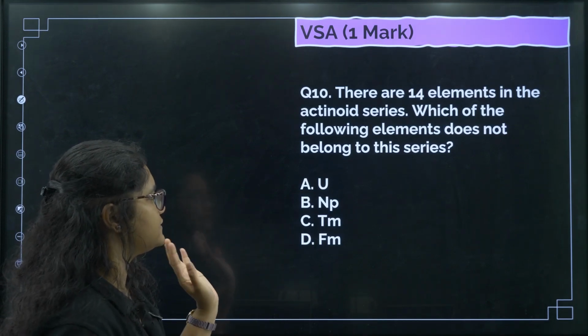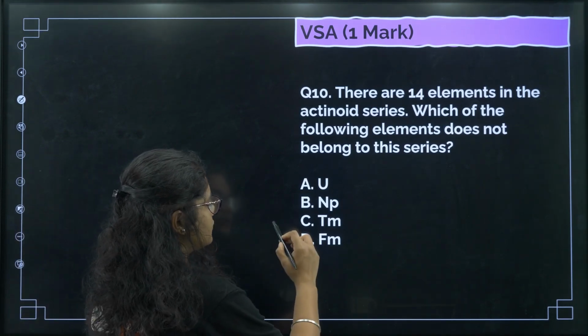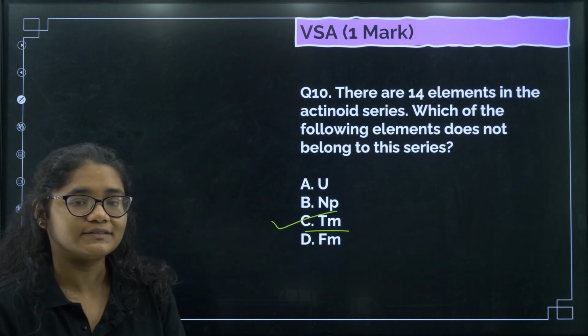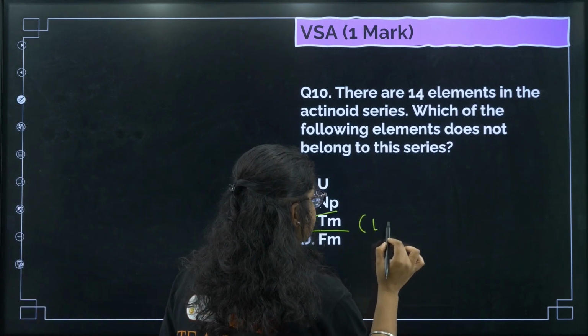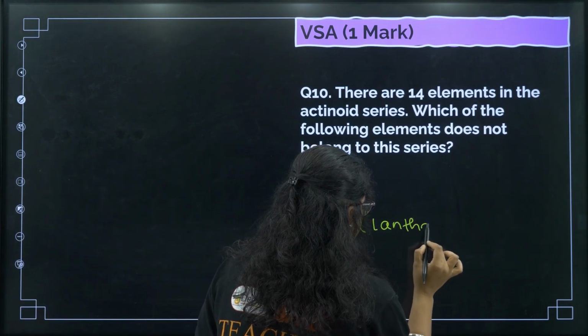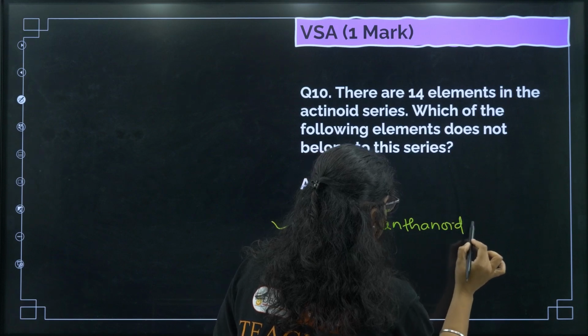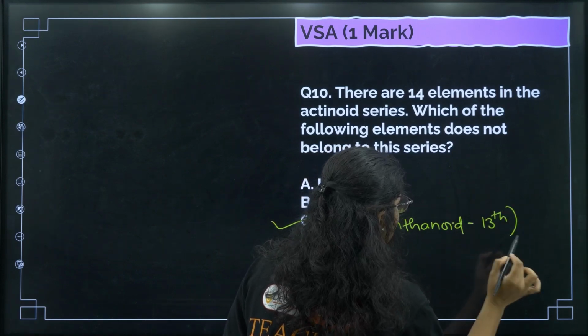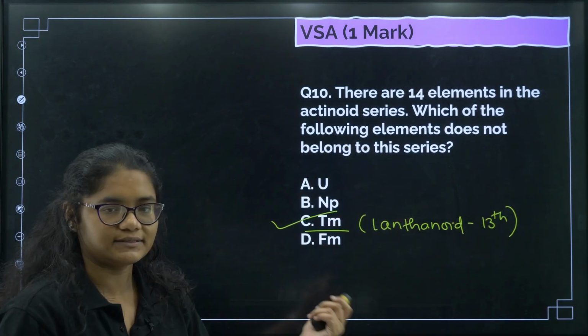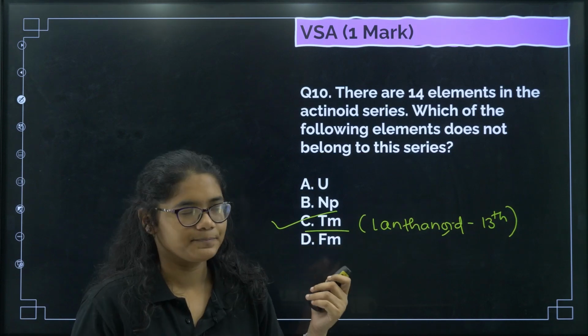Which of the following does not belong to this series? So Tm is not a part of the actinoid series, it is a part of the lanthanoid series. Okay. Now it is the 13th element in the lanthanide series. Out of 14 elements, the 13th element is Tm.